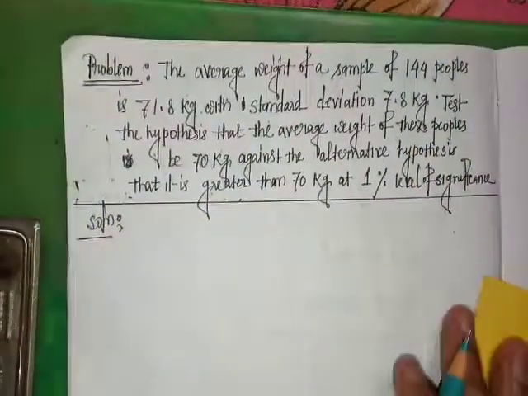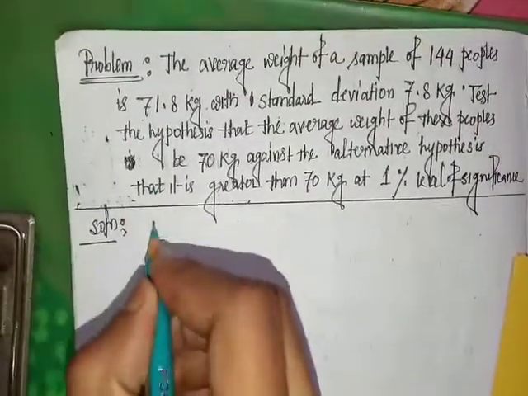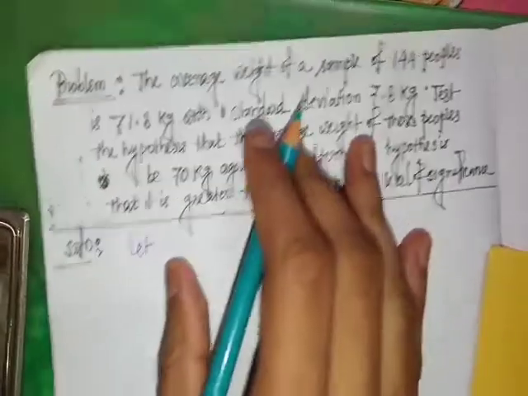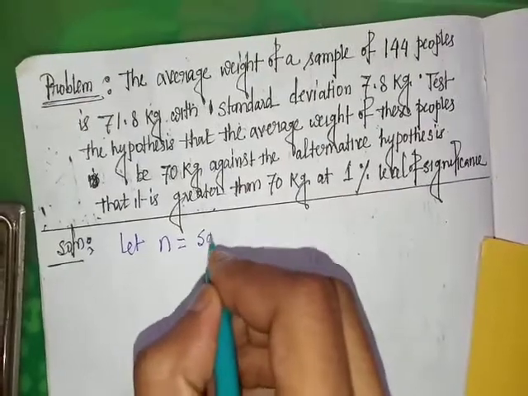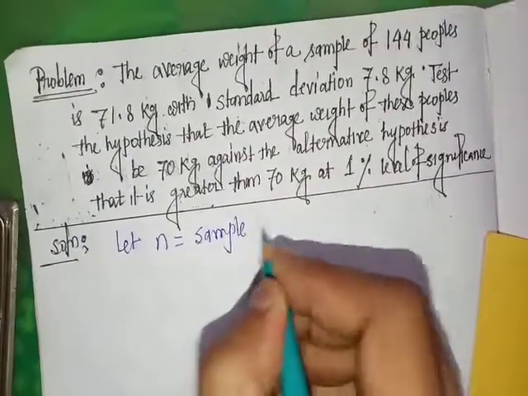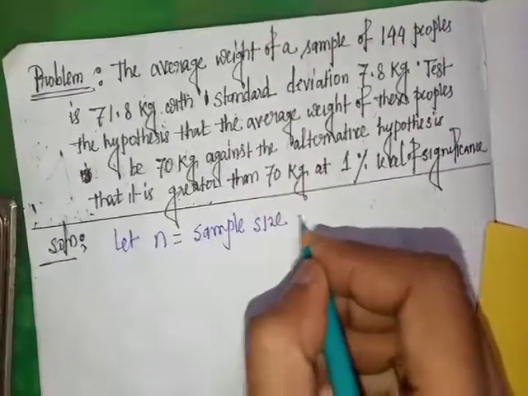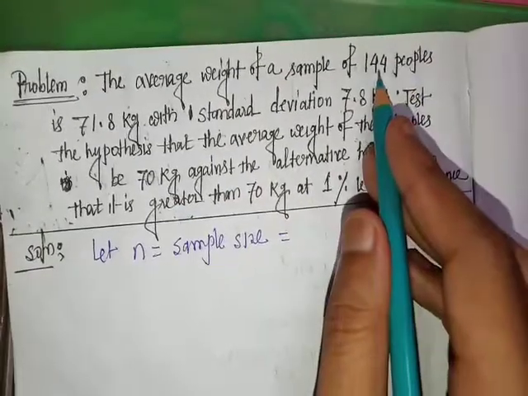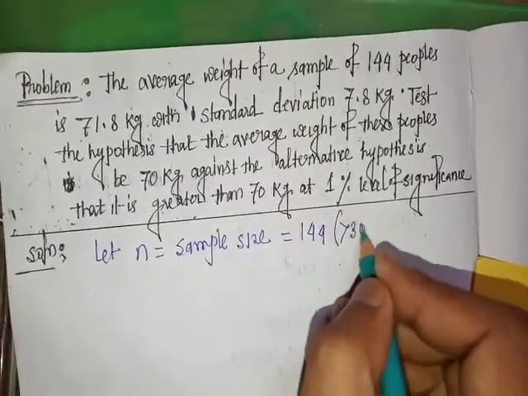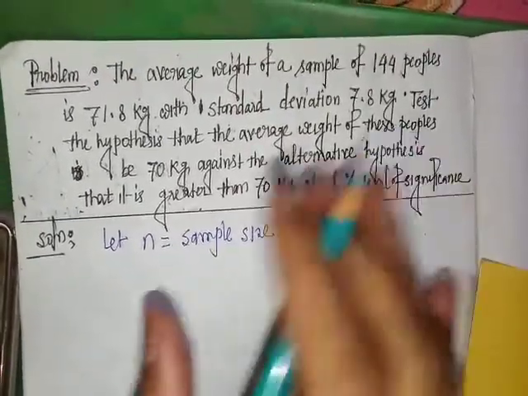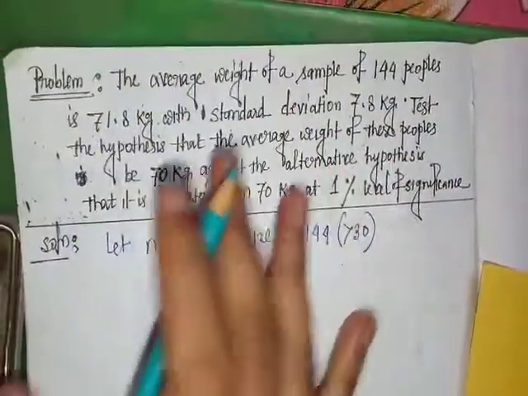Solution: let n equal to sample size. Given that sample size is 144, this is greater than 30. So here we apply Z test.